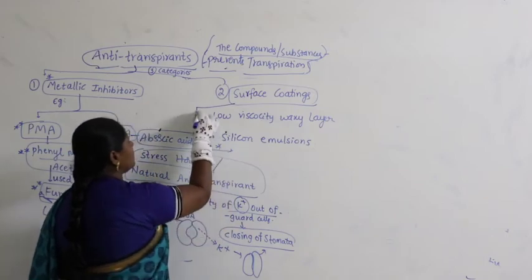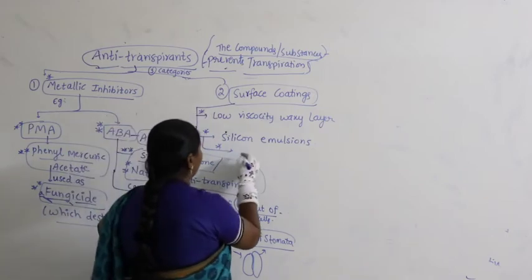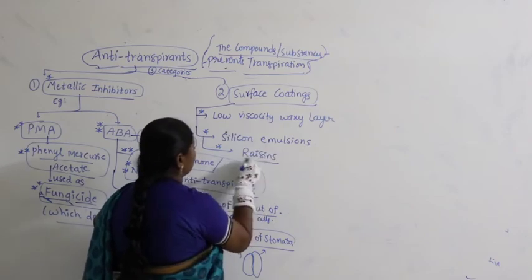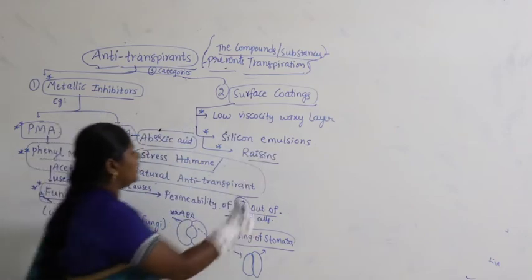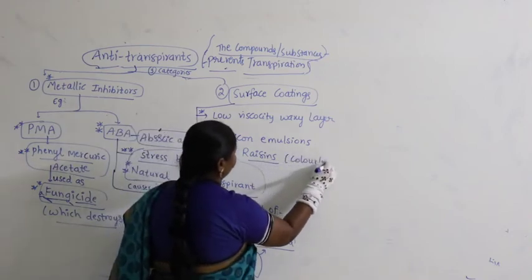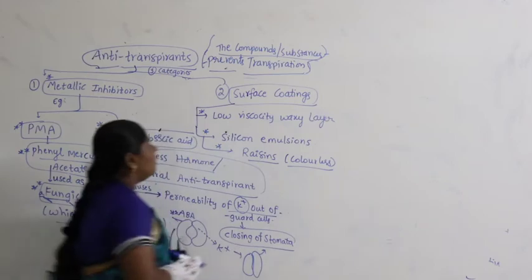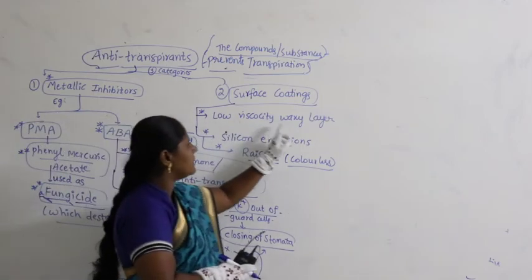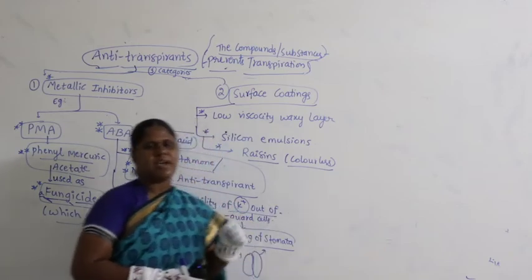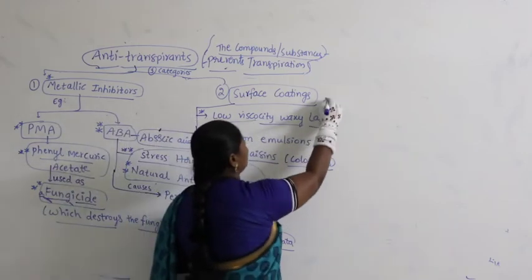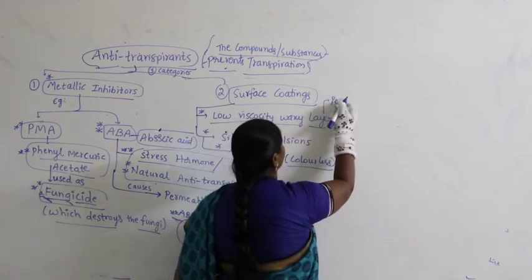Apart from this, you can even take resins, or colorless resins. What are these things? Low viscosity waxy layer also comes from the application of pesticides and bactericides.